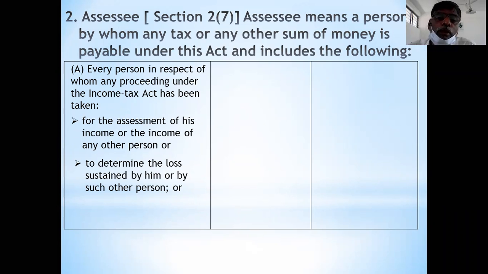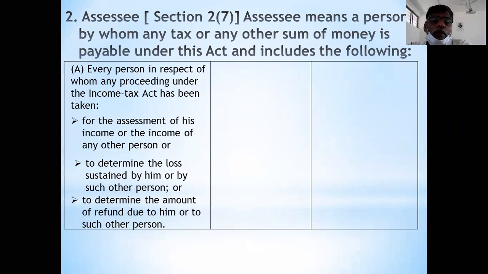Because of proceedings, you become the assessee. This is the first point, called A. And one more is to determine the amount of refund due to you or to another person. Three cases: to determine the income, to determine the loss, to determine the amount of tax and amount refundable.